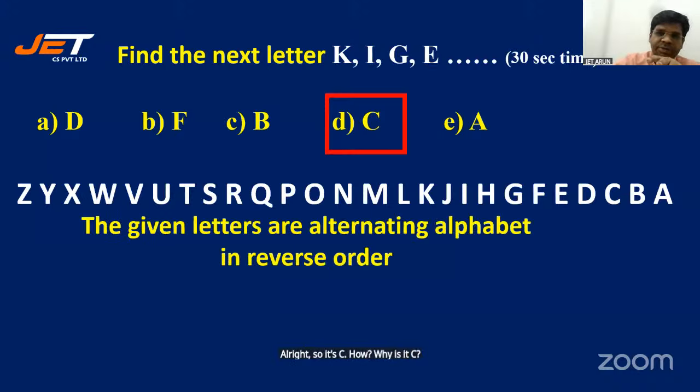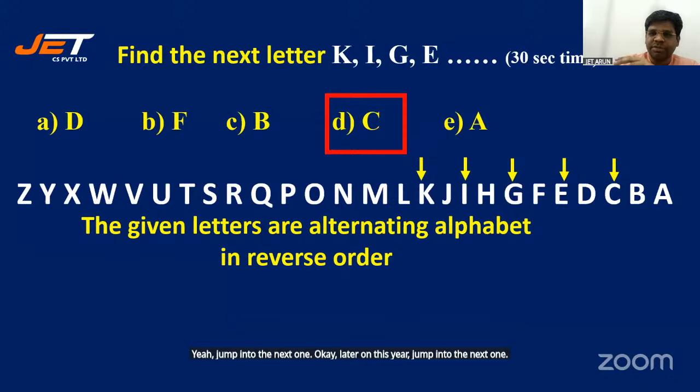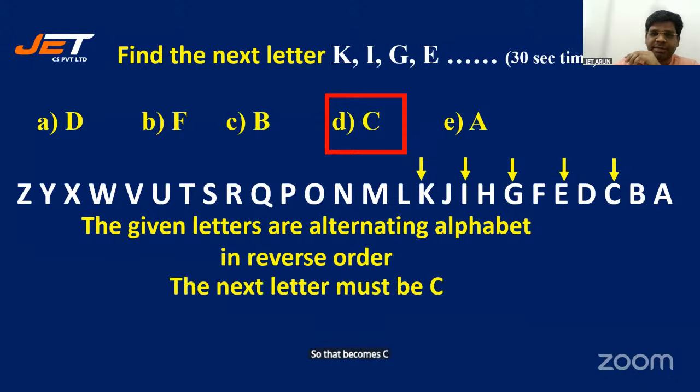We are going in reverse order now. K, I, G, E, going in reverse order. So look at that. After E, leave the alternating letter and jump to the next one. After E, we leave D and jump to C. So that becomes C. All right. Simple.